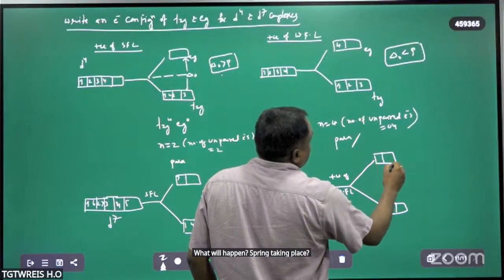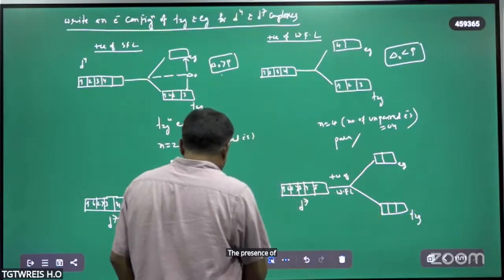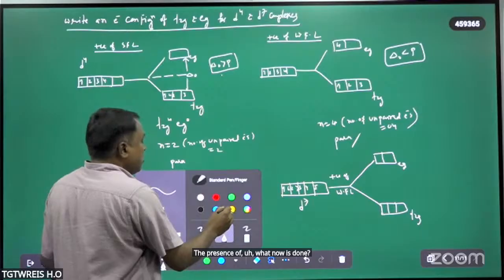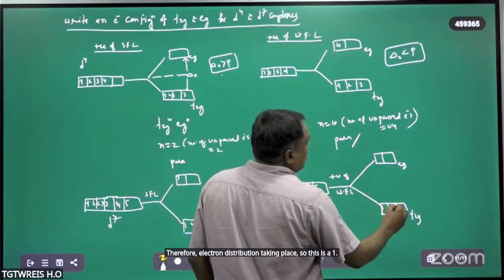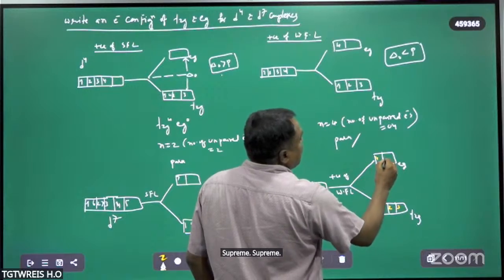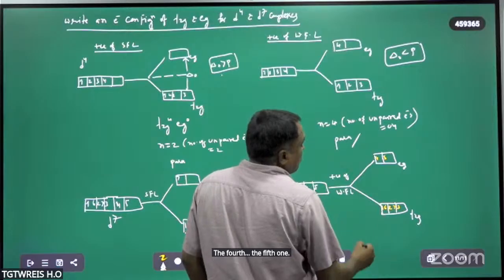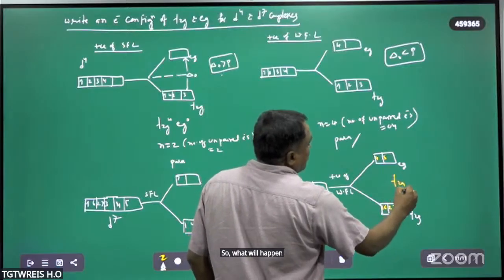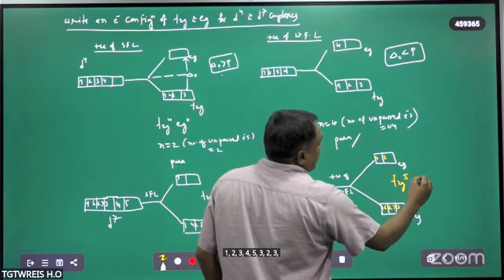These are the two energy levels, eg and t2g. In the presence of a weak field ligand, electron distribution takes place. This is the 1st, 2nd, 3rd, 4th, 5th, 6th, and this is the 7th one. So here t2g 1, 2, 3, 4, 5.